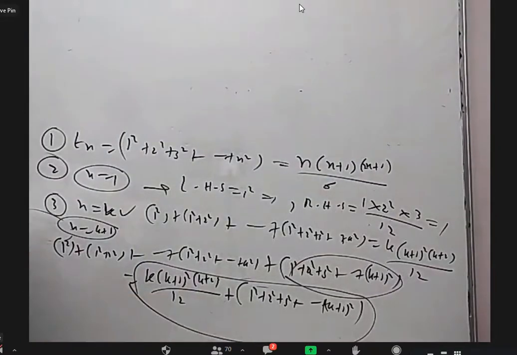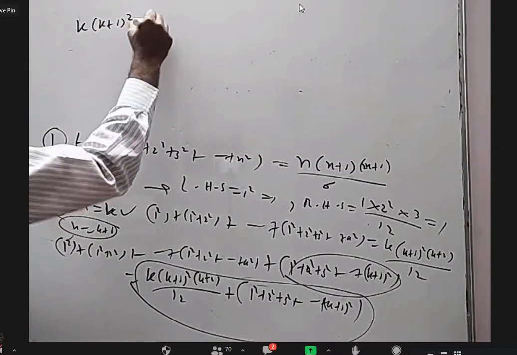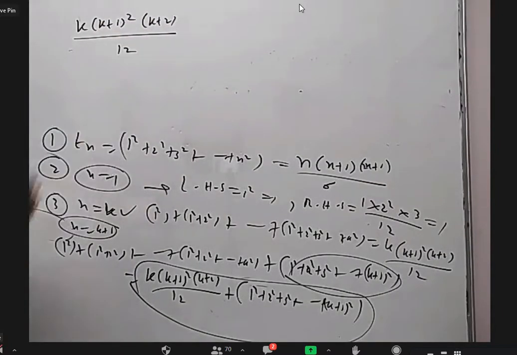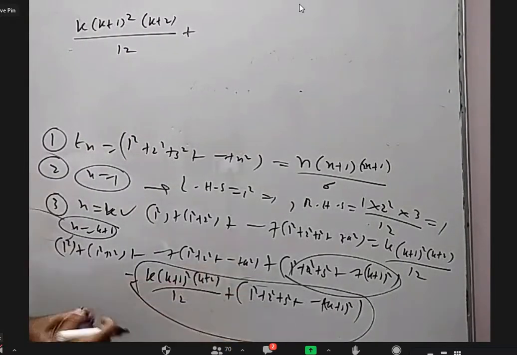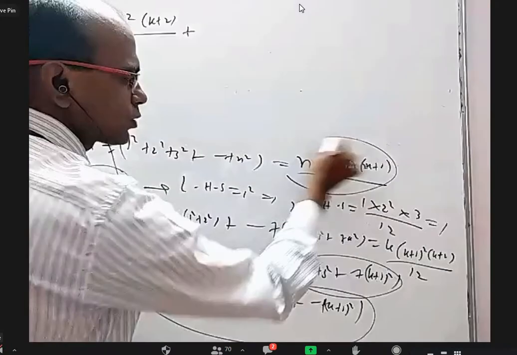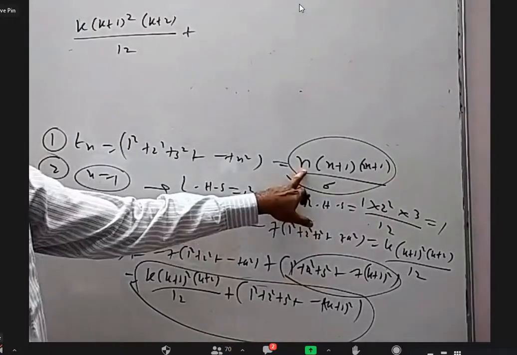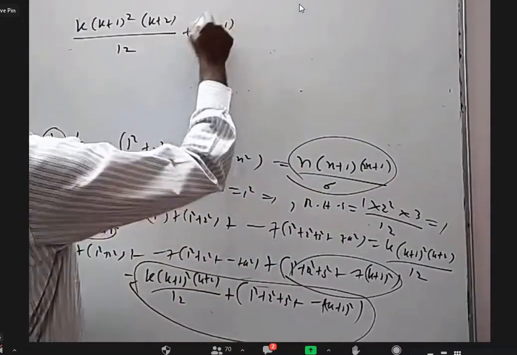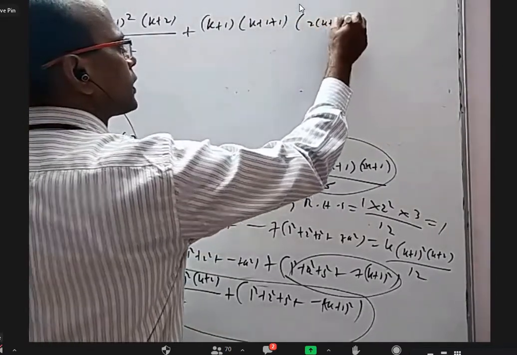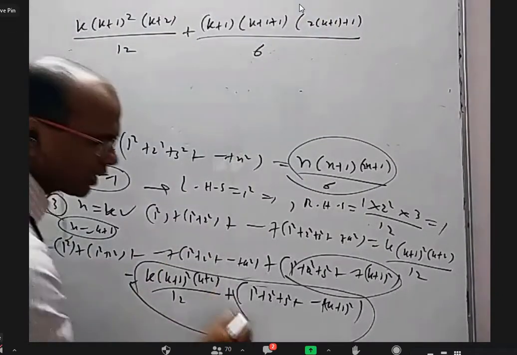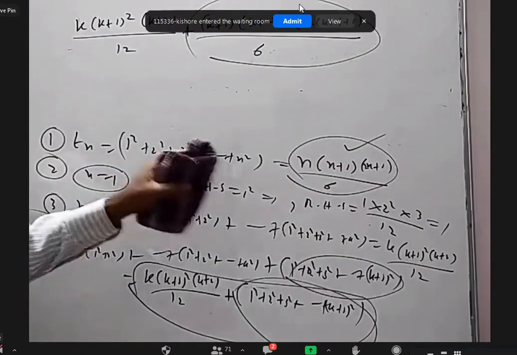This you write as it is: k into (k plus 1) whole square into (k plus 2) by 12. And coming to this, there is a formula for the sum of squares of n natural numbers. This is the sum of squares of k plus 1 natural numbers, so wherever n is there, I have to put k plus 1. So it will become (k plus 1) into (k plus 2) into (2k plus 3) by 6. Please understand how this became this using the formula for the sum of squares of n natural numbers.